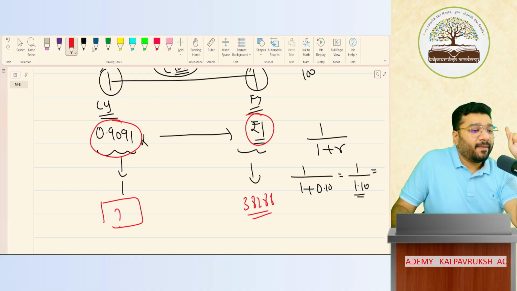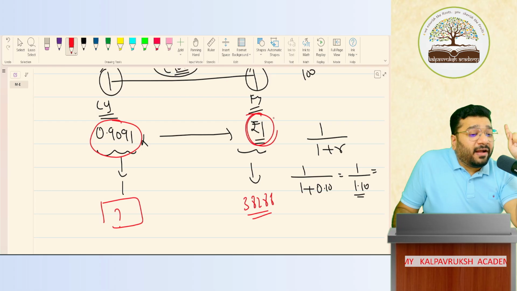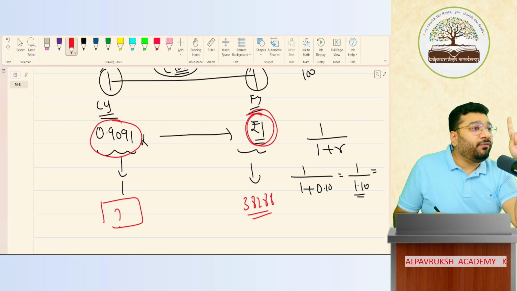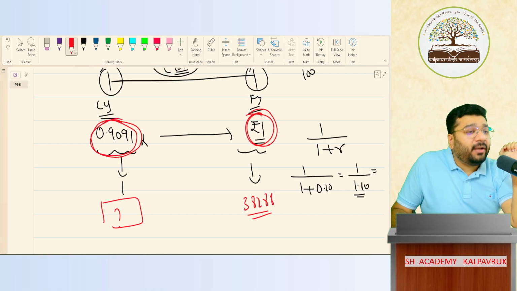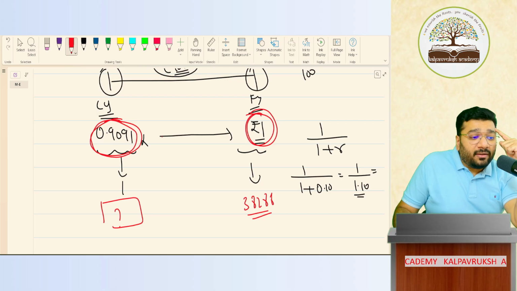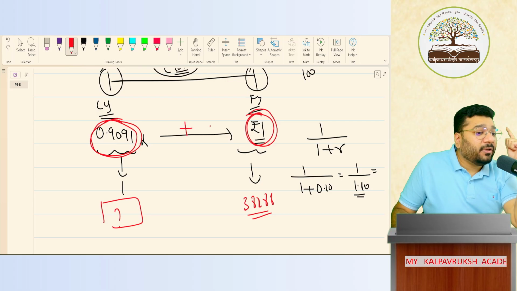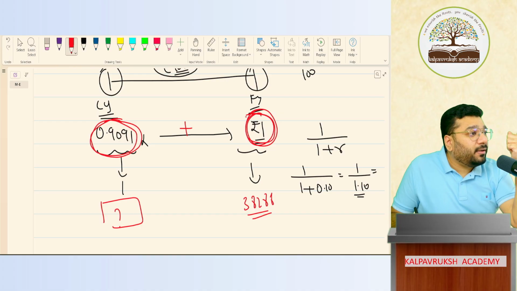Let me say it again. I want to pay 1 rupee in future. I want to buy one chocolate in future for 1 rupee. Today, how much money should be there in my pocket? 0.9091. Also remember, this will inflate in between, so it becomes 1 rupee. Got it, not got it?